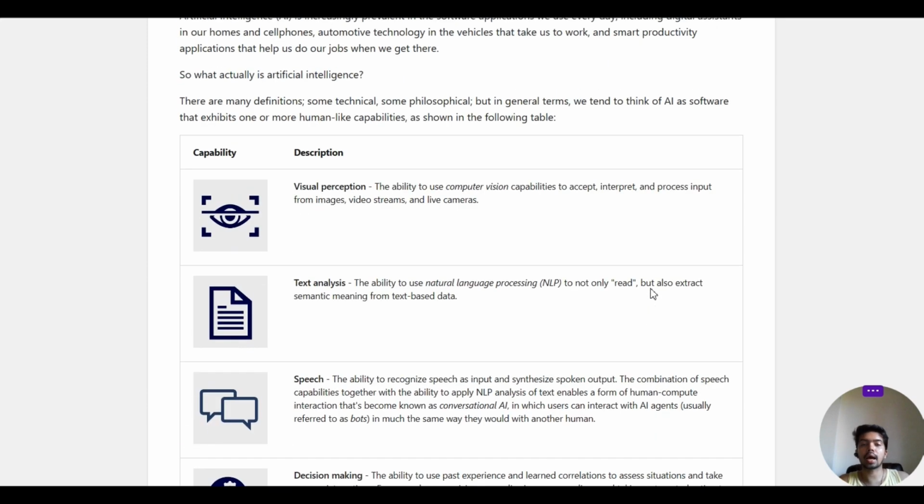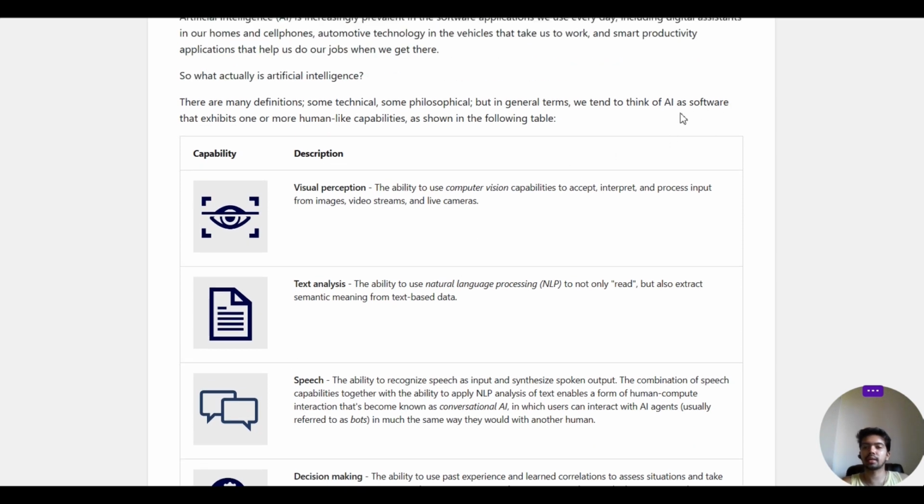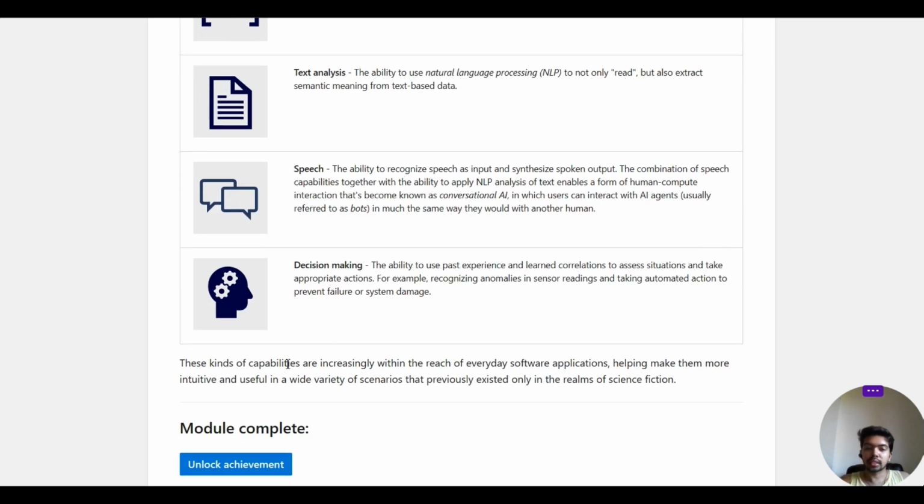So if it has these four capabilities, visual perception, text analysis, speech, and decision making, then we normally define it as an AI. These capabilities are increasingly reaching everyday software applications, helping make them more intuitive and useful in a wide variety of scenarios that previously existed only in the realms of science fiction. It sounds like science fiction, but now it's reality.